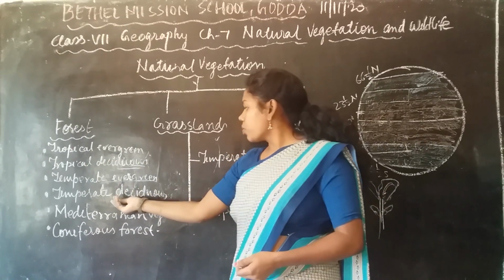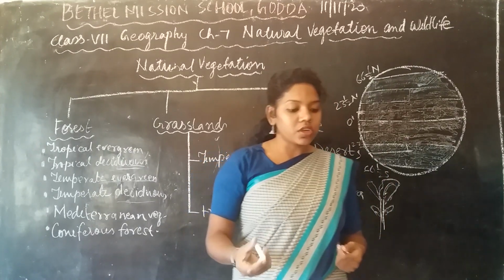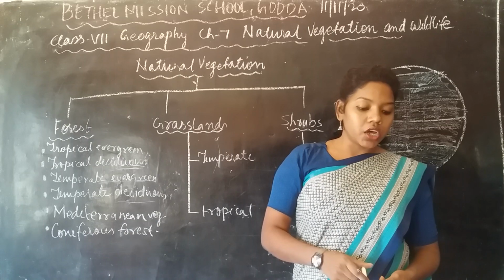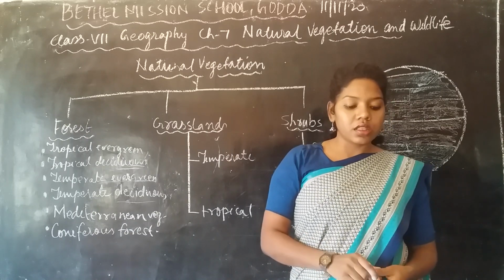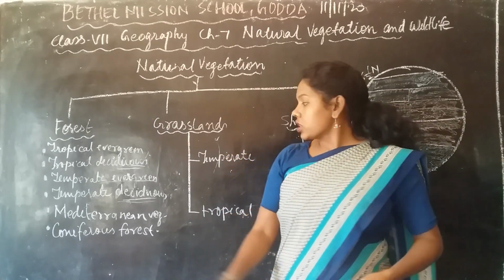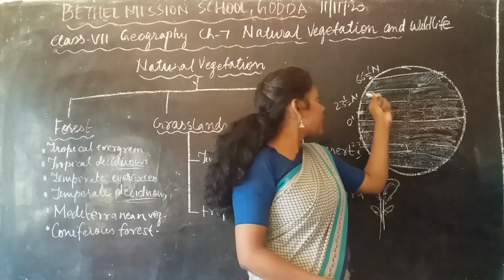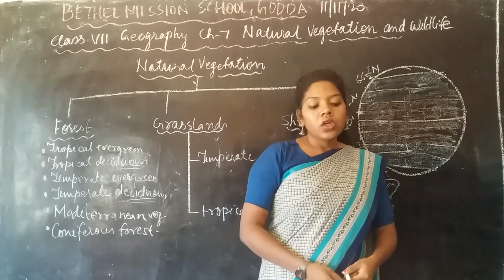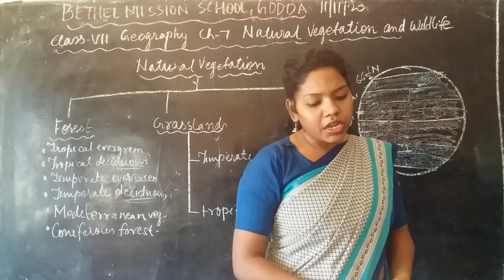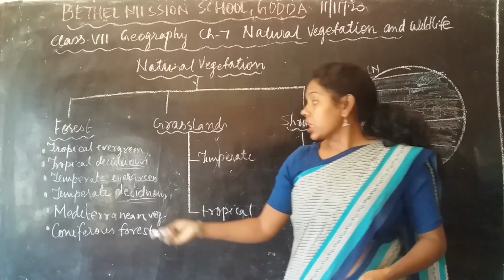Now we are going to talk about the temperate deciduous forest. This is found in New Zealand, then Japan, China, USA, Northeast USA. These are the areas where we can find the temperate deciduous forest. This temperate deciduous forest is near the Arctic Circle.